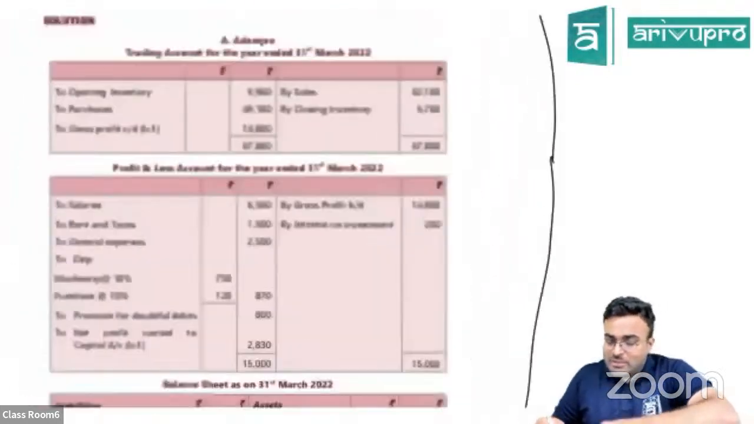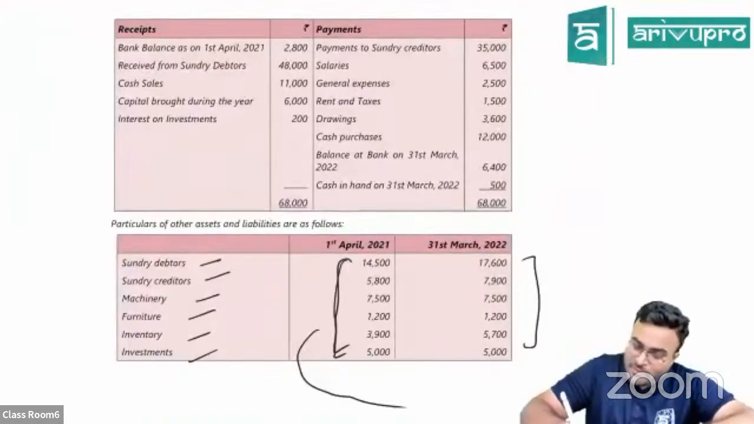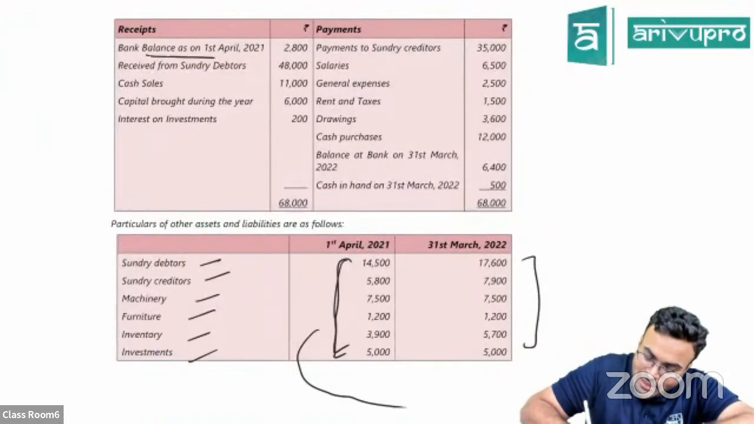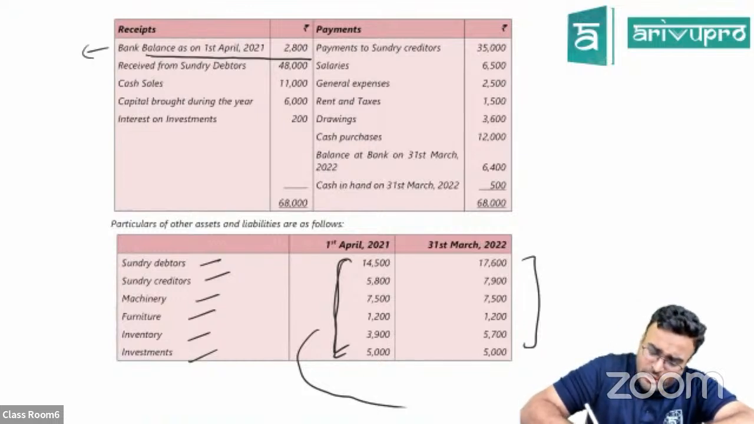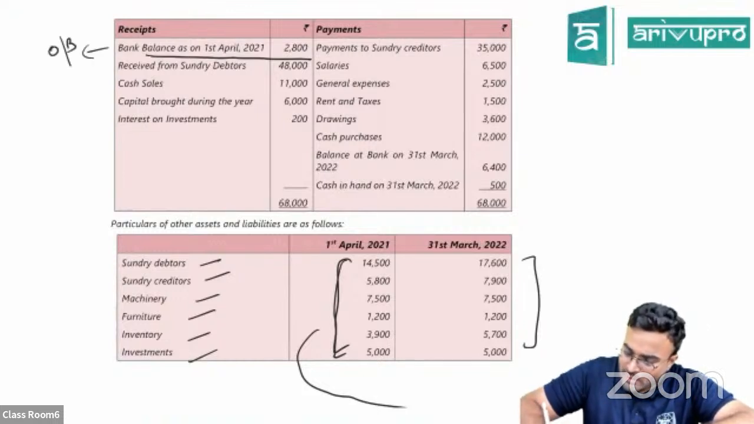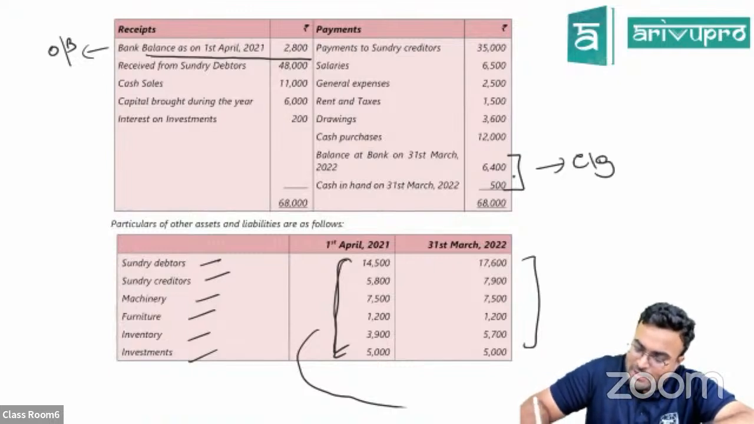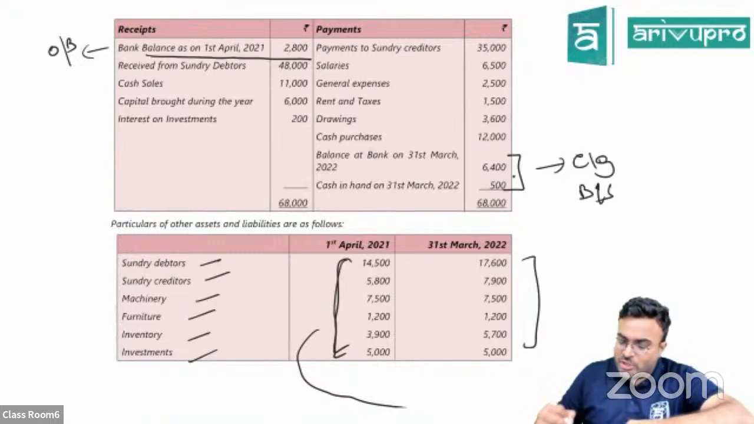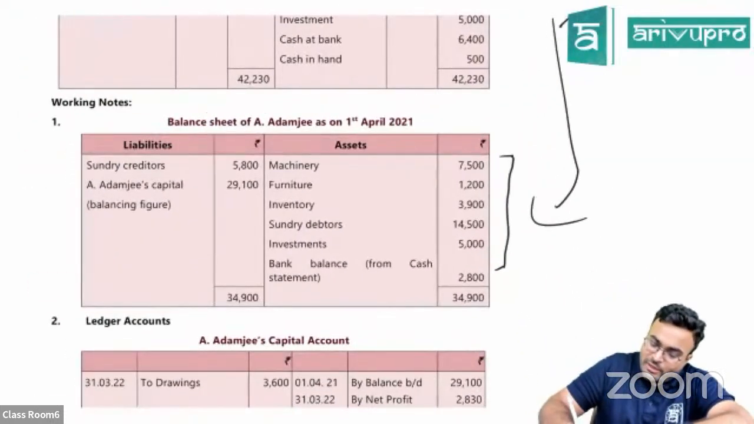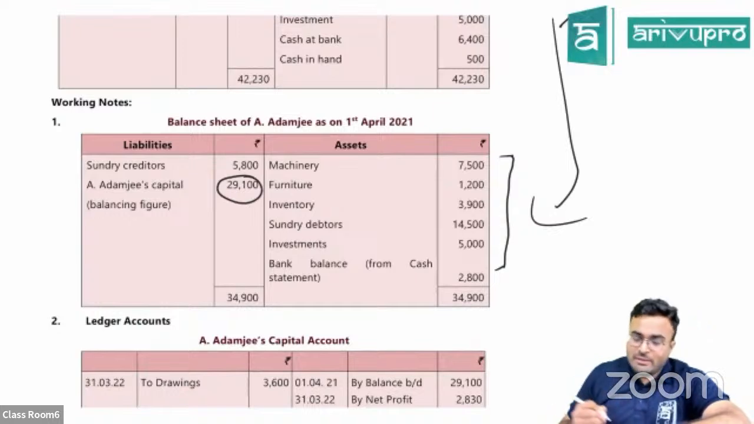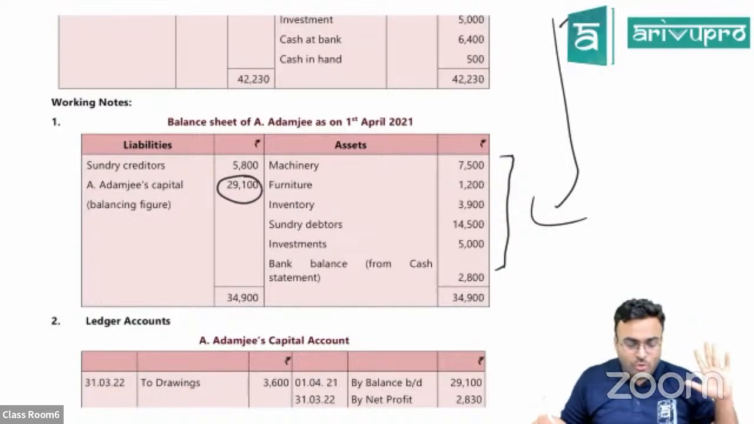Then I think one thing is not there in this table. What is not there? The cash balance. Can you see the bank balance on 1st April? That is there over here. This will go into the opening balance sheet. And the bank and cash over here will go into the closing balance sheet. Clear? Now, when you do all that, the only missing figure in this balance sheet is the capital. This is the opening capital which you need to know.